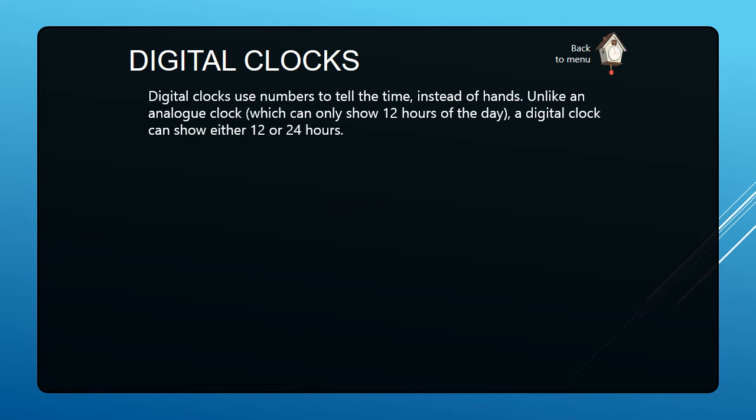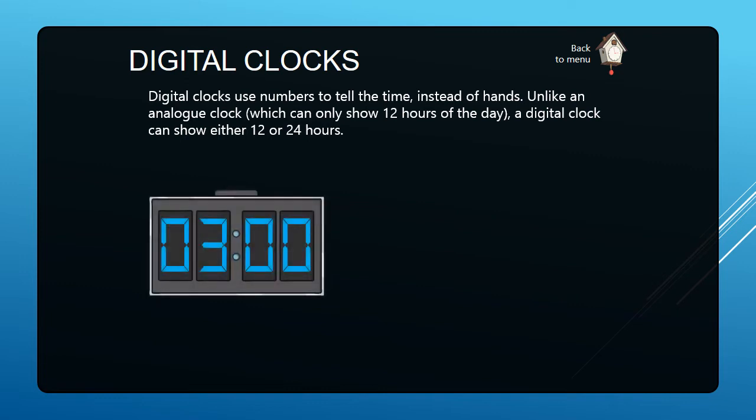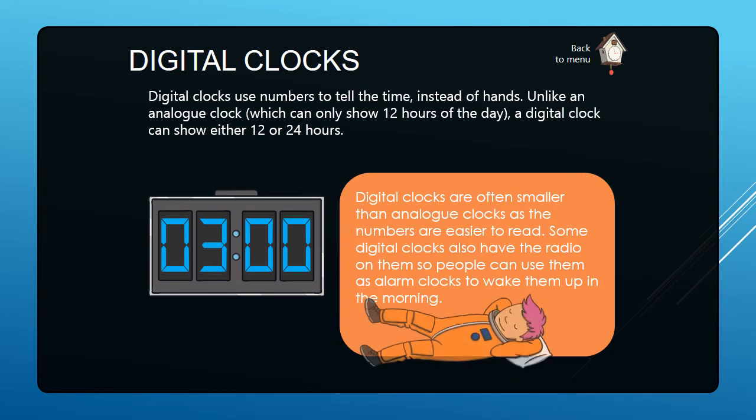Unlike an analog clock which can only show 12 hours of the day, a digital clock can show either 12 or 24 hours. You can see the digital clock and the time. Digital clocks are often smaller than analog clocks as the numbers are easier to read. Some digital clocks also have the radio on them, so people can use them as alarm clocks to wake them up in the morning.